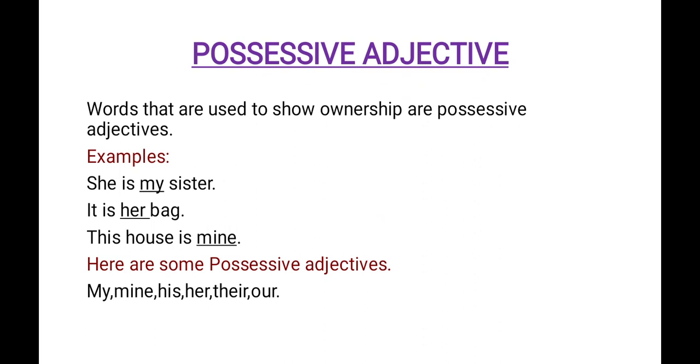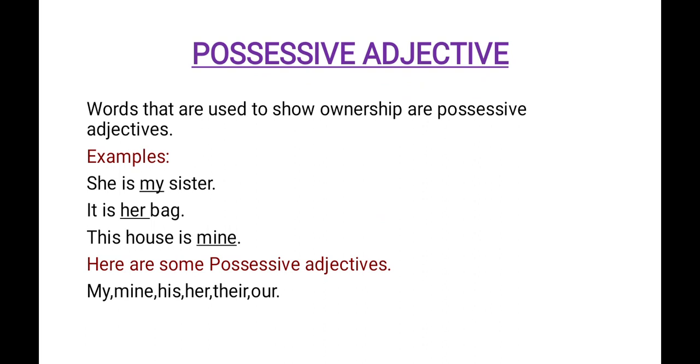Now let us see possessive adjectives. Words that are used to show ownership are possessive adjectives. Examples: She is my sister. It is her bag. This house is mine. The first one is my, the second one is her, the third one is mine. These are all possessive adjectives.